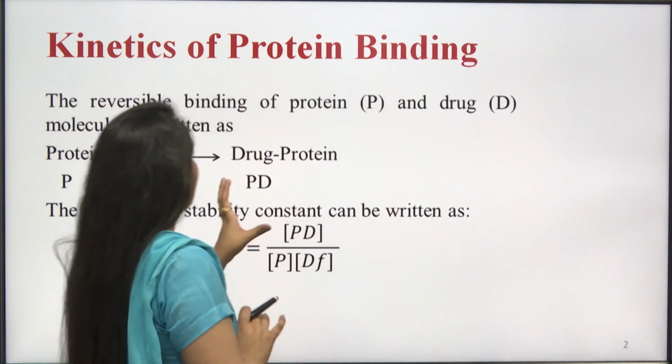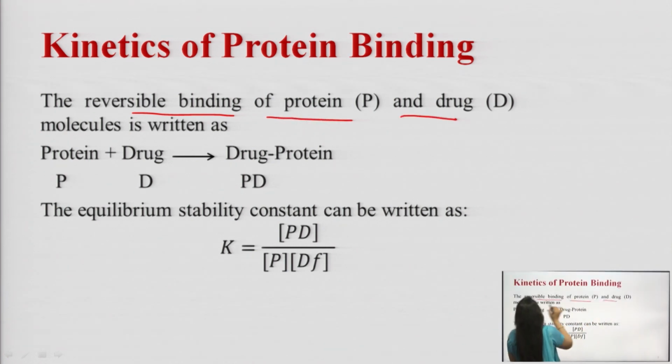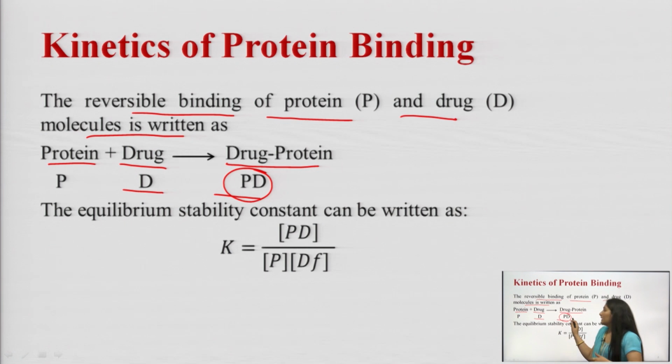So, we are taking an example of reversible binding of protein and drug molecule. This is protein and this one is drug. When the drug molecule binds with this protein, it results in the formation of a drug protein complex. We can write protein as P and drug as D, and both of these make a drug protein complex that can be represented by PD.